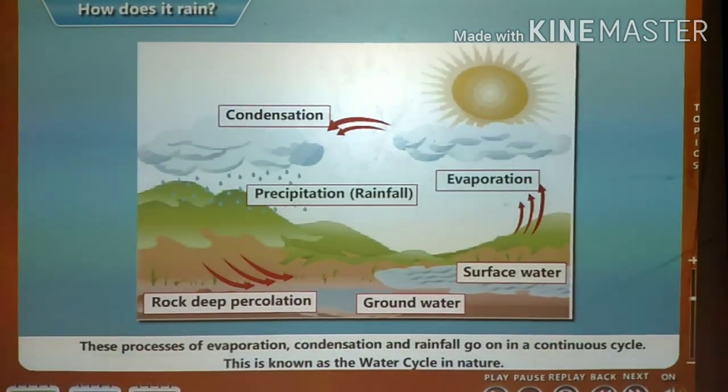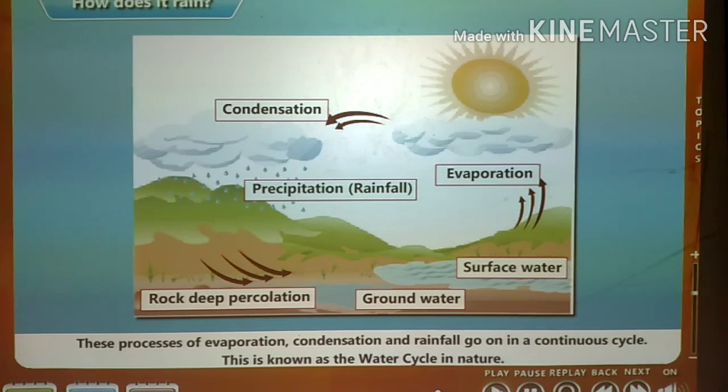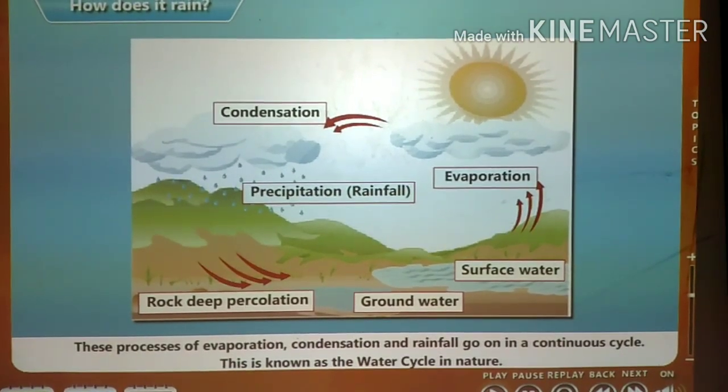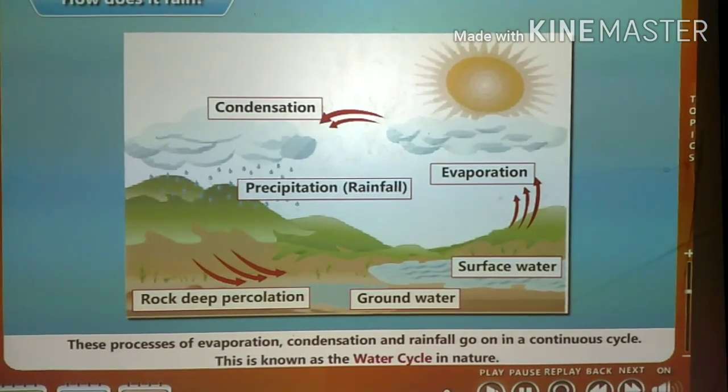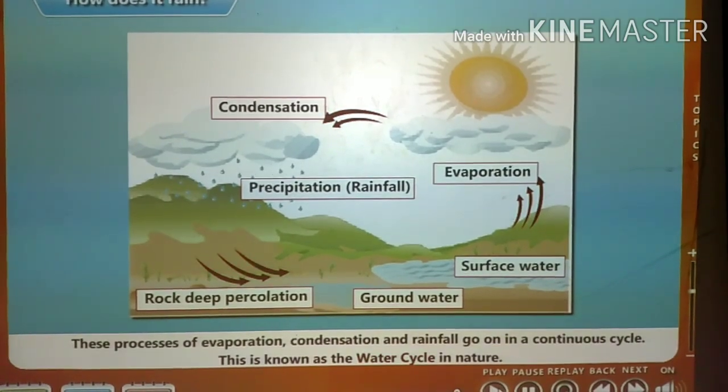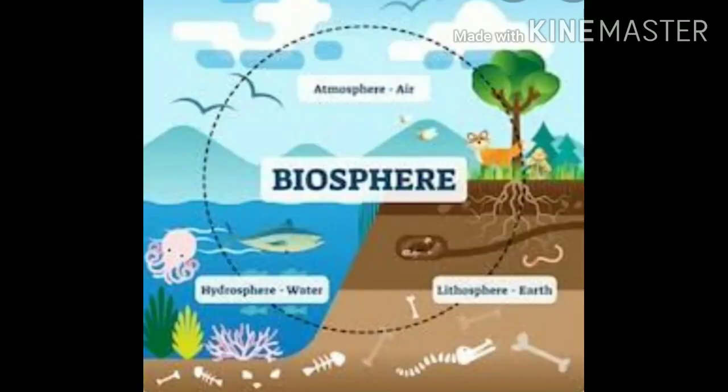These processes of evaporation, condensation, and rainfall go on in a continuous cycle. This is known as the water cycle in nature. Now, let's learn about the biosphere of the earth.